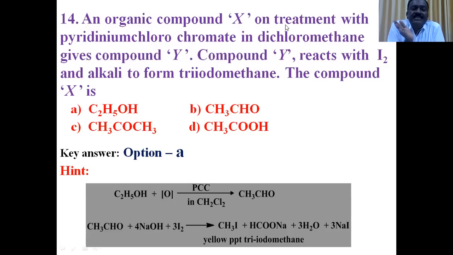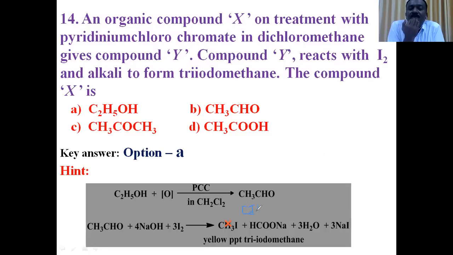Therefore, X on treatment with pyridinium chlorochromate gives compound Y. Y may be aldehyde or ketone. The compound Y reacts with I2 and alkali to form triiodomethane. So what type of compounds undergo iodoform reaction?